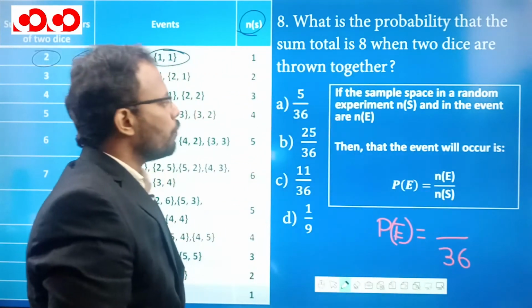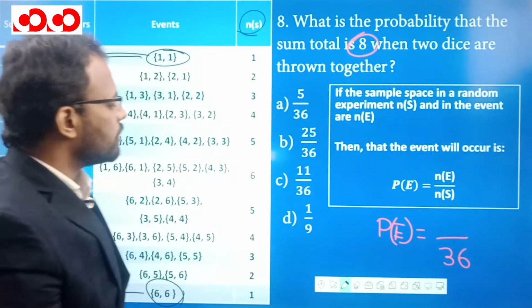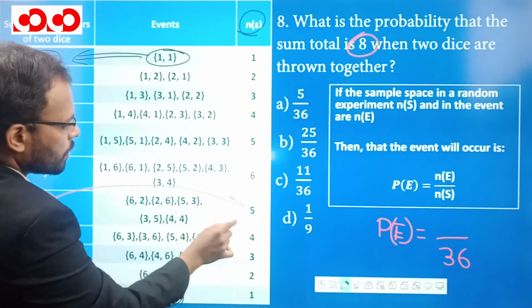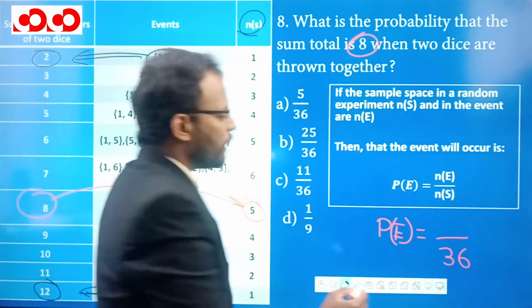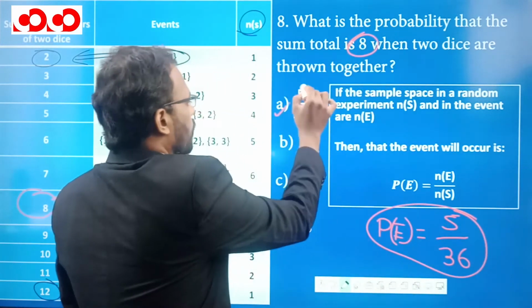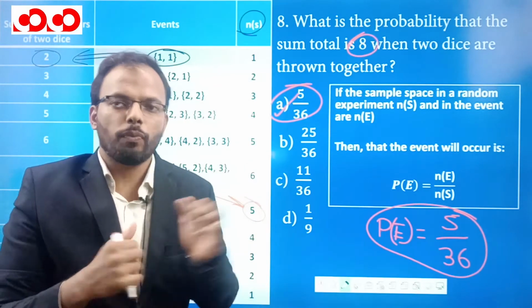However, we have to find that this sum should be 8. Here is 8, and the number of cases corresponding to 8 is 5. Only in 5 cases there will be 8, and the answer is 5 by 36. So A option is correct. Now I will tell you a trick how to remember the number of cases for each sum.